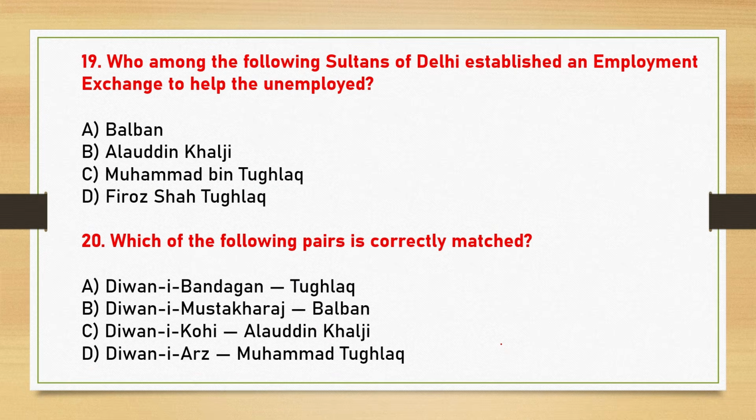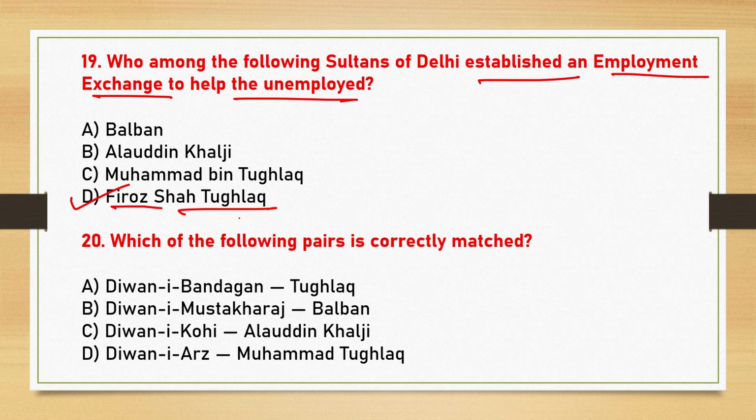Next, who among the following Sultan of Delhi established an employment exchange to help the unemployed? So the correct answer is option D, that is Firoz Shah Tughlaq. So Firoz Shah Tughlaq was known for his welfare-oriented administration. He introduced several measures for the welfare of his subject and established an employment exchange known as Dewan-e Khairiyat.